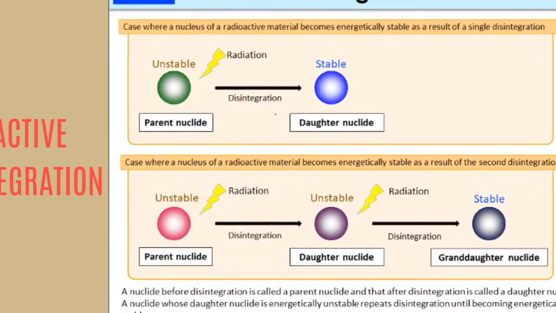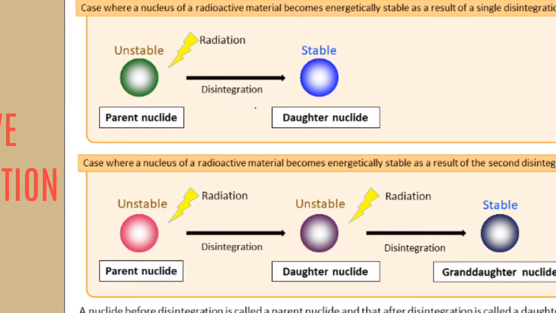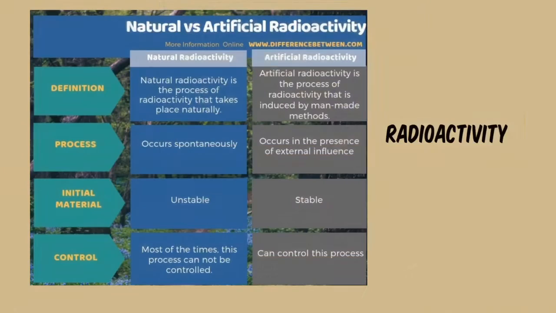Here in our picture, the parent nuclide, which is unstable, is subjected to radiation and in the process becomes stable, and the daughter nuclei, which may be stable or unstable, become stable eventually through the process of disintegration or nuclear transmutations. The rate at which radioactive isotopes decay will be discussed later on. But take a look at this.